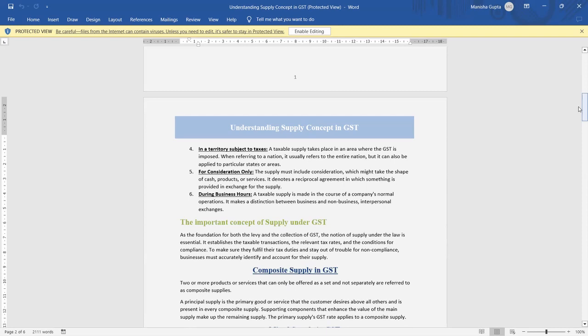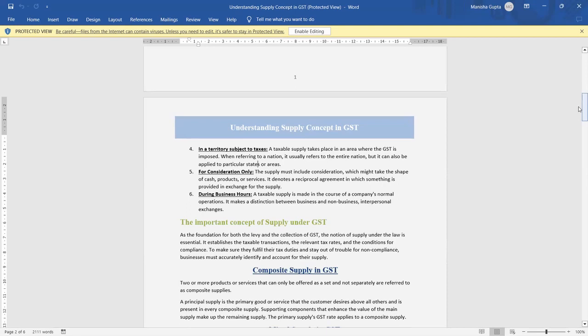A taxable supply takes place in an area where GST is imposed, where GST is applicable. It is applicable for the entire nation, but some states or areas are still out of GST. For consideration only: supply must include consideration, which might take the shape of cash, product, or service. Means in the exchange of something with consideration, it is under supply.